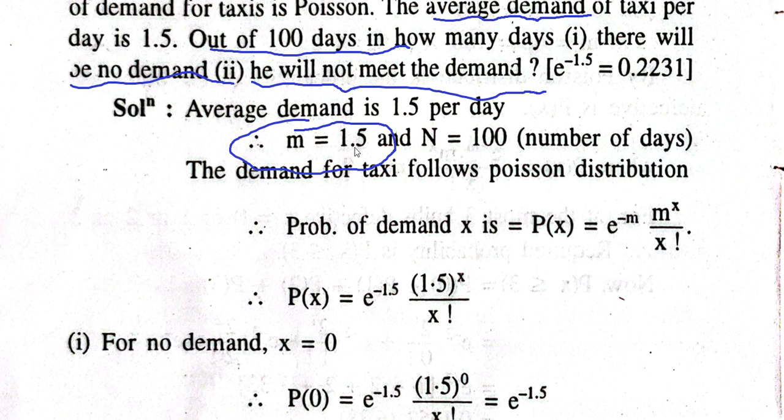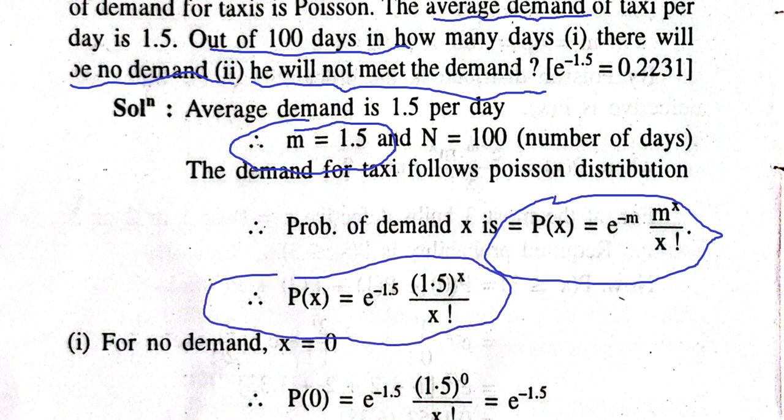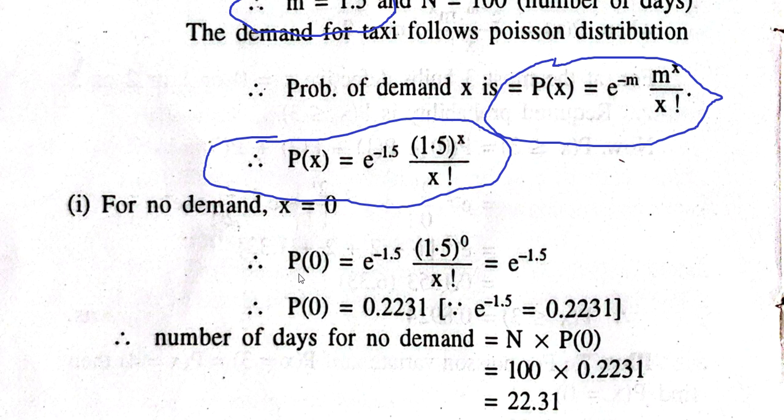m equal to 1.5. Now, in the Poisson probability function, what I require is m equal to 1.5. So if I put m equal to 1.5, I will get this probability function. Now, for the first question, there will be no demand for the taxi. No demand means x equal to 0. So if I put x equal to 0 here, I will get